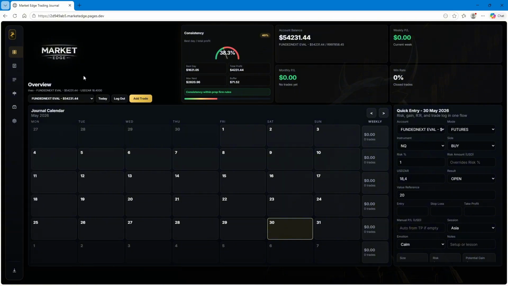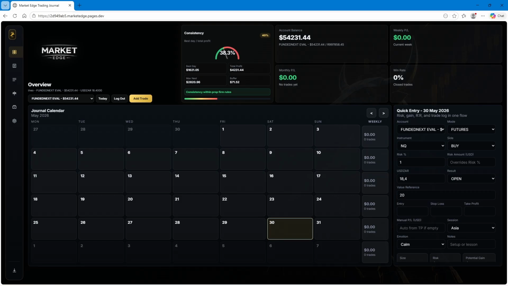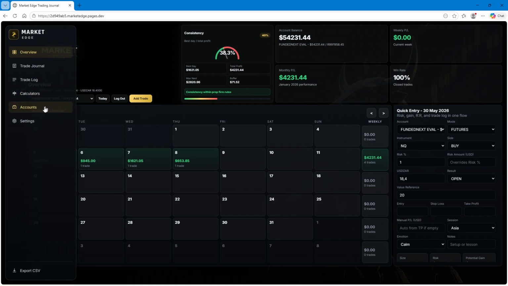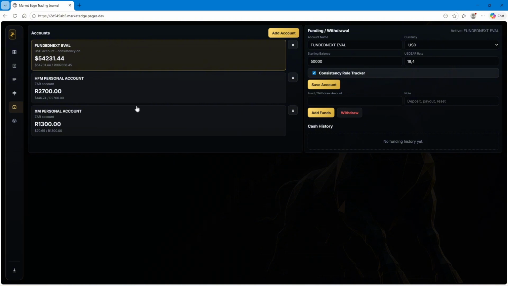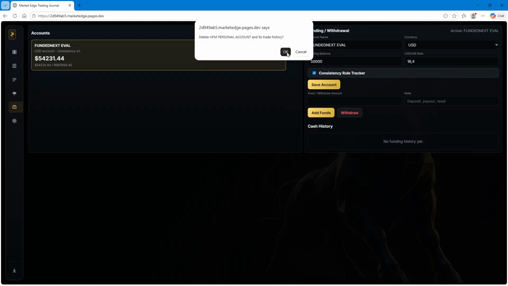I want to go over how to set up accounts, how to delete accounts, and all that stuff. Like we can see, I already tested it once here. You can see I've already tested it for a week of consistency. I'll explain it all to you once we get there. All right, so we have a couple of accounts. Let's delete these accounts. You can delete and add as you wish.